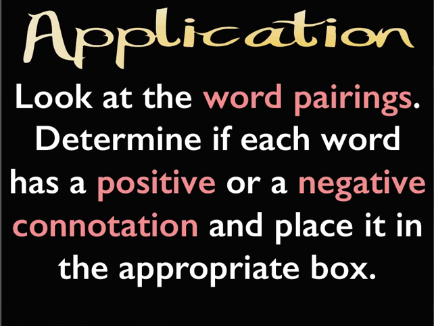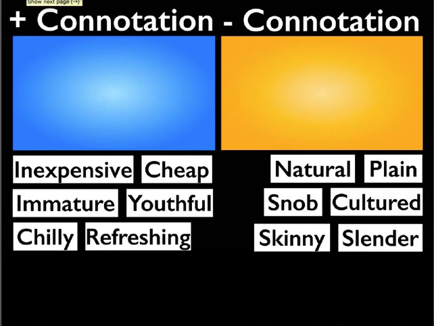Also in this application section, I want you to look at the word pairings and determine if each word has a positive or a negative connotation and place it in the appropriate box. So you have inexpensive and cheap, immature and youthful, chilly and refreshing, natural, plain, snob, cultured, skinny, and slender. Just take one word and place it in the box that you think is the correct connotation.